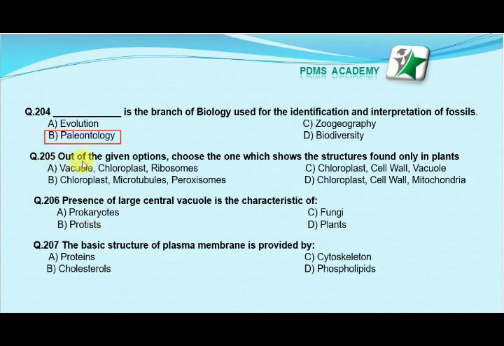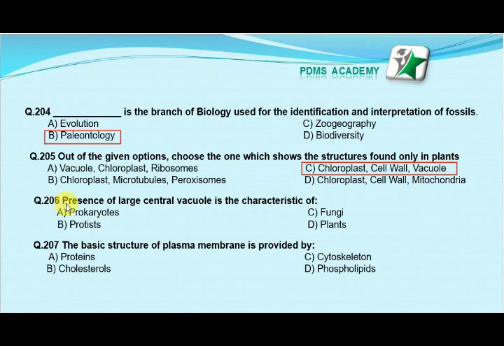Our next MCQ is: out of the given options, choose the one which shows the structures found only in plants. Option A vacuole, chloroplast, ribosomes, option B chloroplast, microtubule, peroxisomes, option C chloroplast, cell wall, vacuole, option D chloroplast, cell wall, mitochondria. Our correct answer is C, chloroplast, cell wall, vacuole.